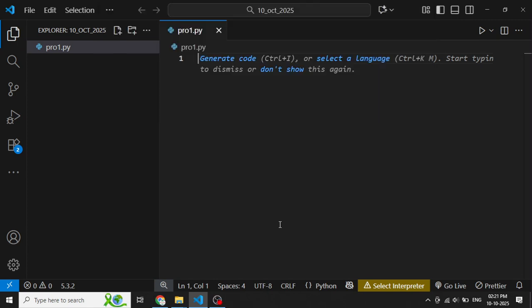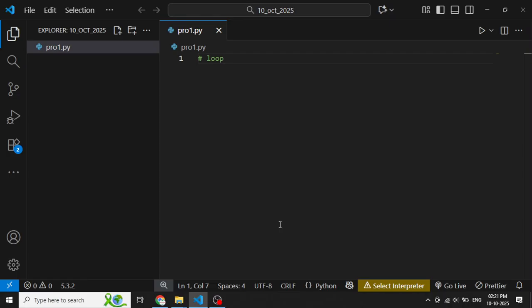Okay, in this lecture we are going to cover the next topic, that is loop. In the last class we covered if else, and in this class we are going to cover loop. What is a loop? Do you have any idea about the loop?